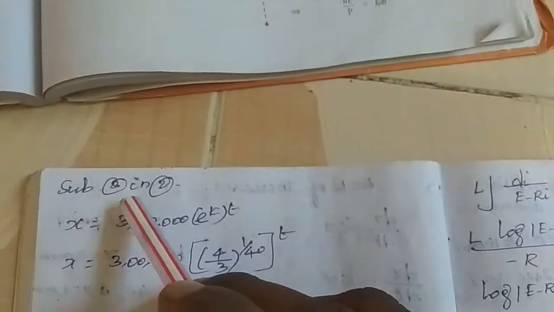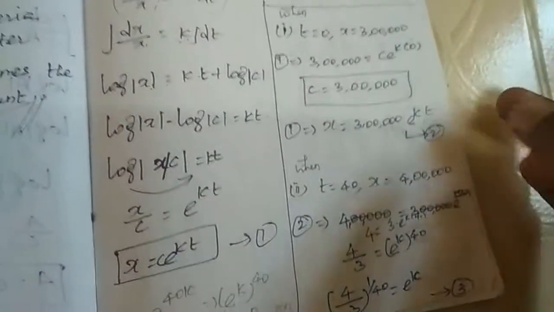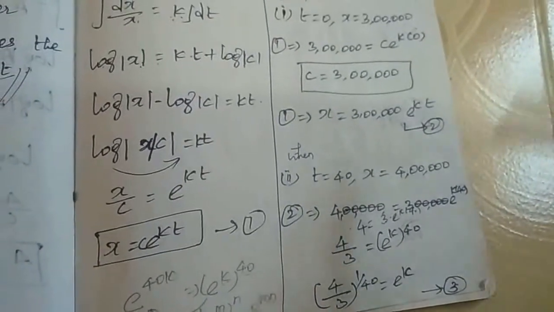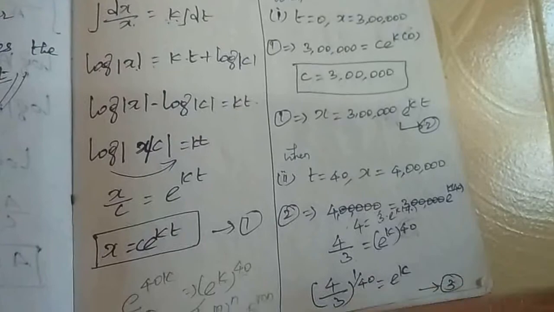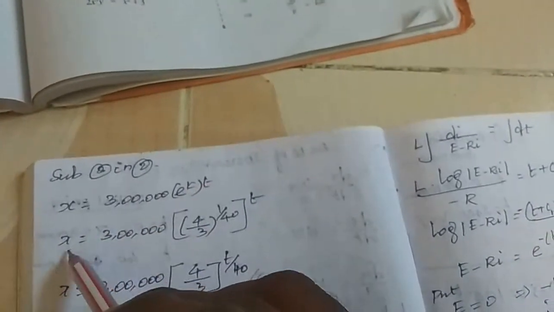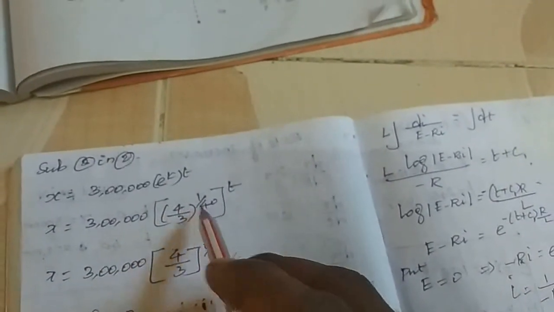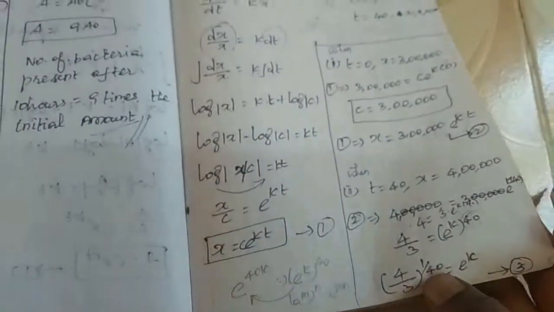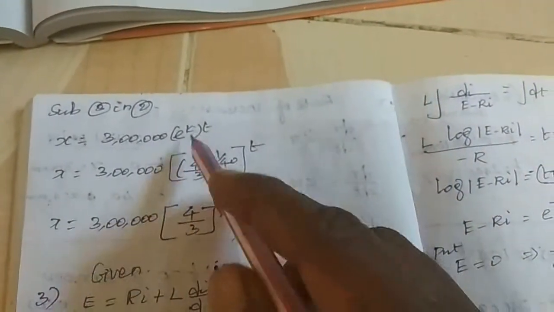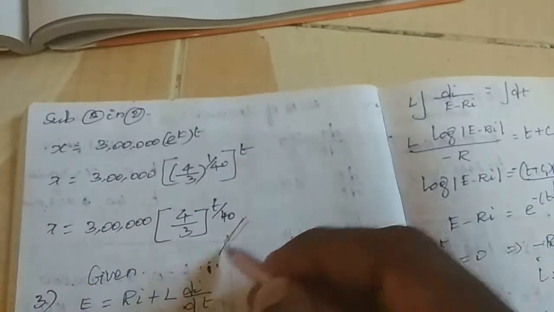Now substitute equation 3 in equation 2. Instead of e power k, you substitute 4 by 3 power 1 by 40. So x equals 3 lakhs e power k into t, that is equation number 2. Now x equals 3 lakhs times 4 by 3 power 1 by 40, power t. So x equals 3 lakhs times 4 by 3 power t by 40. This is called the final result of the second question.